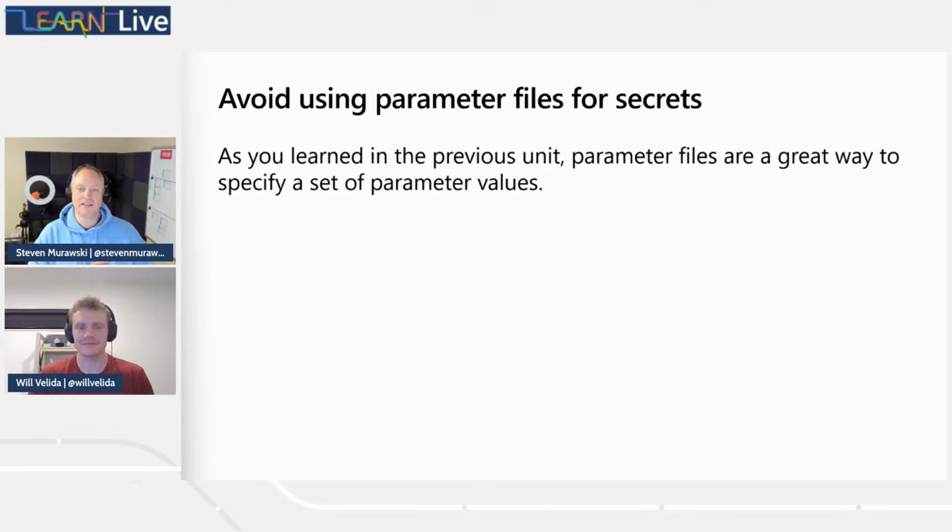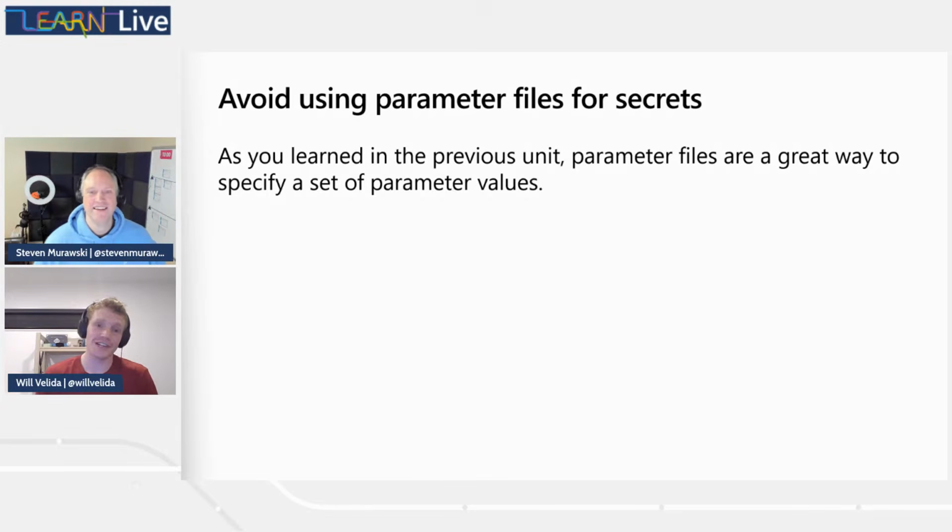You have to get into editing Git history and asking GitHub support to kindly flush their web cache for a particular page, so that things go away and life can go back to normal. There's also all sorts of secret rotation that needs to happen. So please, please, please, do not put secrets in parameter files and check them in, especially in public repos, but just in general, it's just not a great experience.